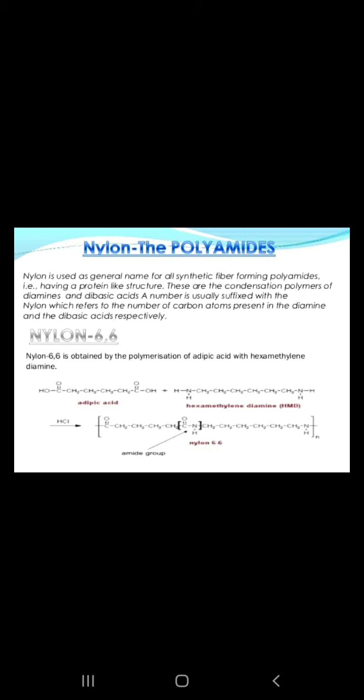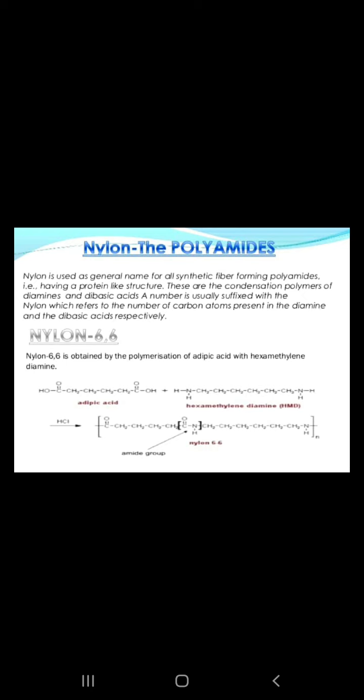Next is nylon polymer. Nylon is a polyamide polymer. Nylon is the generic name of all synthetic fiber-forming polyamides. It has a protein-like structure. These are the condensation polymers of diamines and dibasic acids. A number is usually suffixed to the name nylon, which refers to the number of carbon atoms present in the diamine and dibasic acid respectively. First is nylon 66.